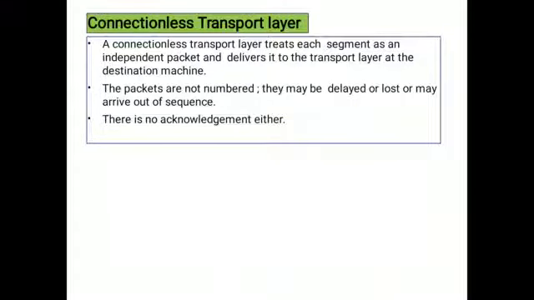There is no acknowledgement here. So what is the main purpose of acknowledgement? If the receiver receives data correctly, then to let the sender understand, we send a feedback. It may be a positive one or a negative one. The sender will understand that my data is correctly received at the destination. That is called acknowledgement. But in the connectionless transport layer, we don't have any acknowledgement. We don't use any feedback. That is also one drawback in UDP.